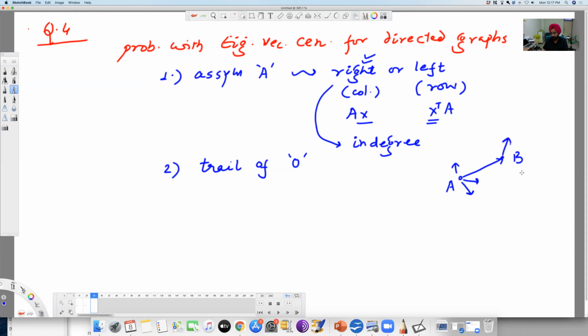B has all other outgoing edges and one incoming edge from A. Since A does not have any incoming edge, its centrality, which is based on in degree, is going to be 0. And if this is 0, this is the only node from which B is gathering its centrality. So the value becomes 0 here too, right? So this trails further in the network if we have such a scenario repeated again and again.